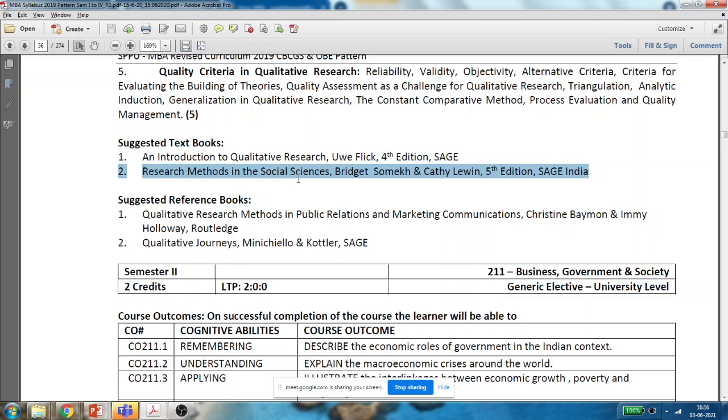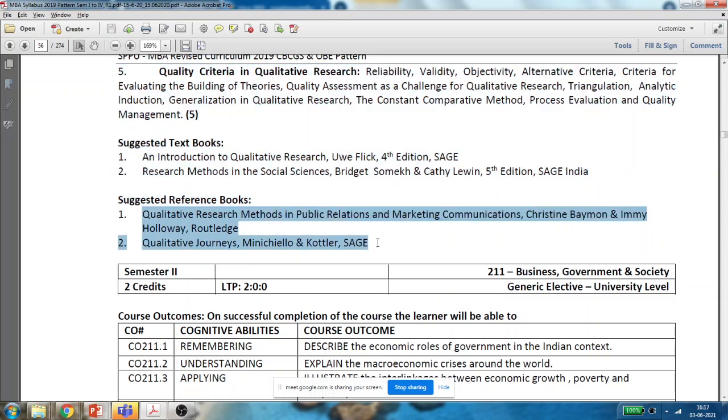When it comes to social science, all types of research that are conducted under the social sciences are called qualitative research. And there are reference books also. These are the reference books. I will try to find the e-copy of these books. If I find the e-copy, I will share it with you all.